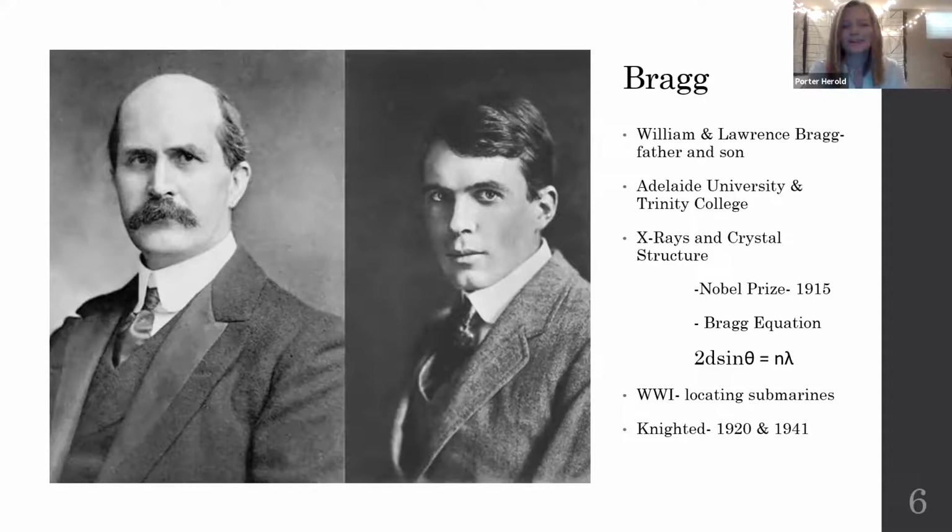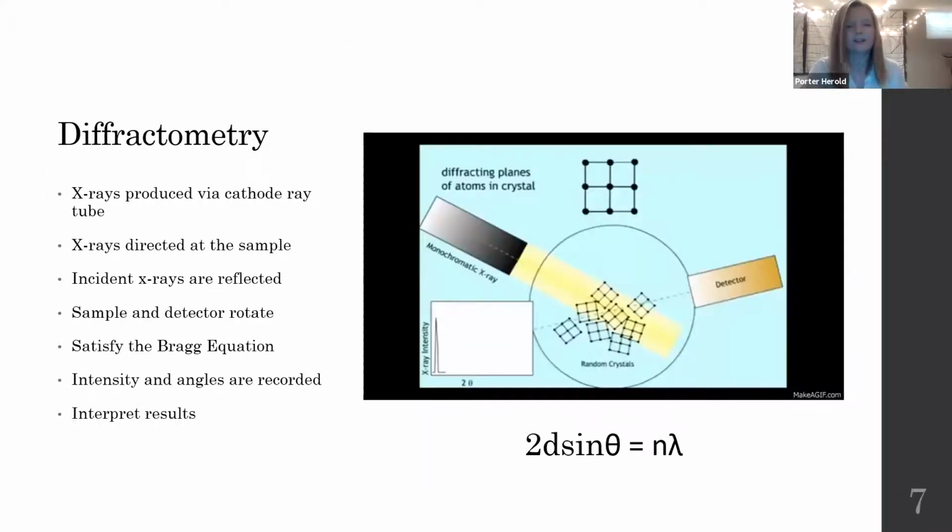So kind of different from X-rays and crystal structure, but cool nonetheless. And then something interesting about both of them, they were both knighted at different points in their lives. William in 1920 and Lawrence in 1941, and they were knighted for their scientific achievements. So they became Sir William and Sir Lawrence. So then their technique we call diffractometry. And so let's talk about how it works.